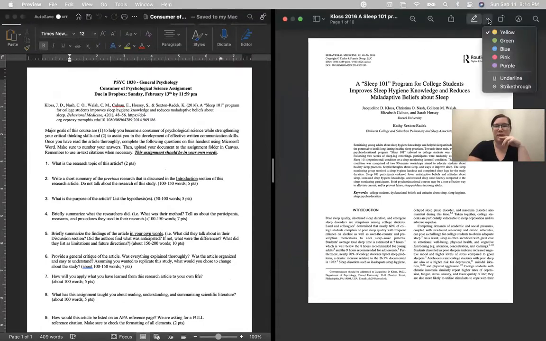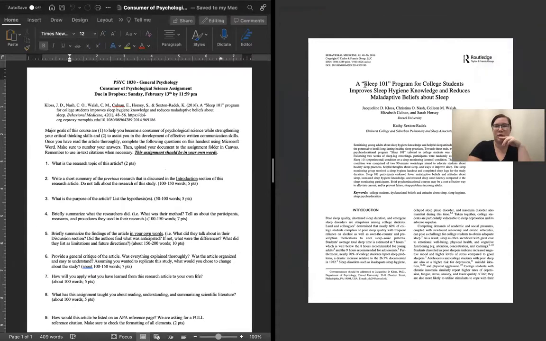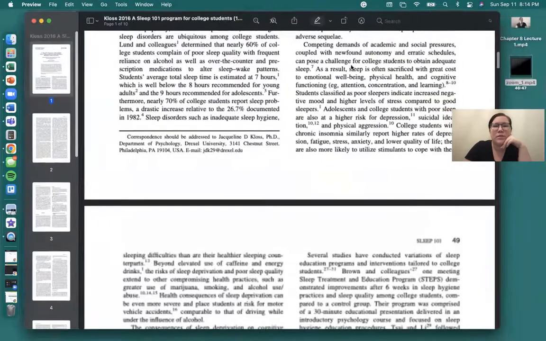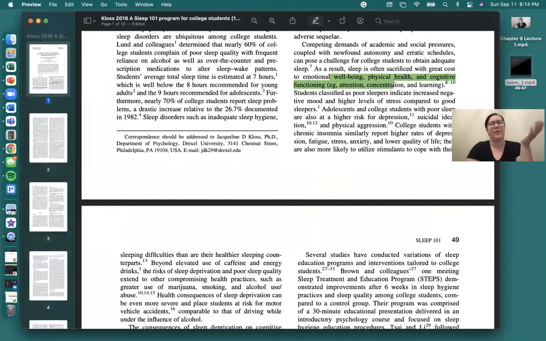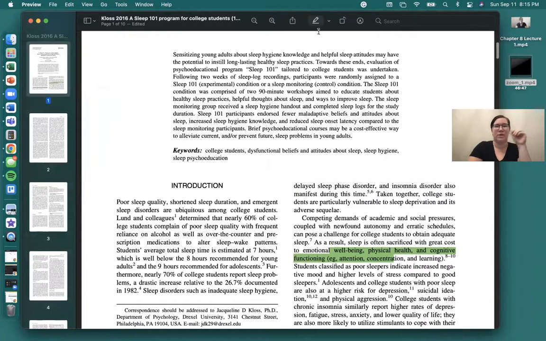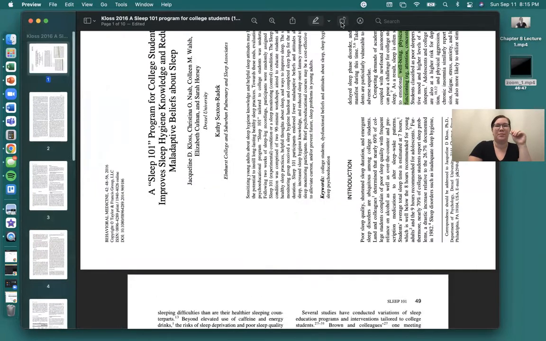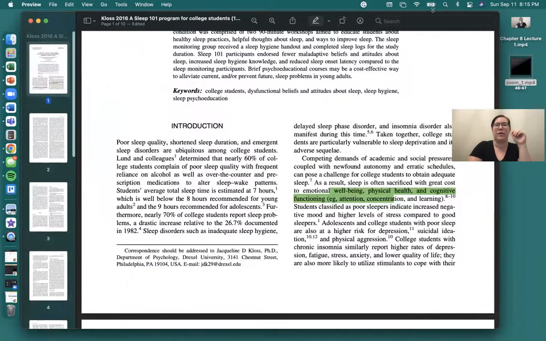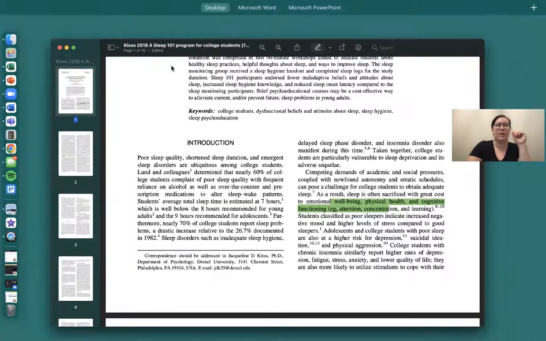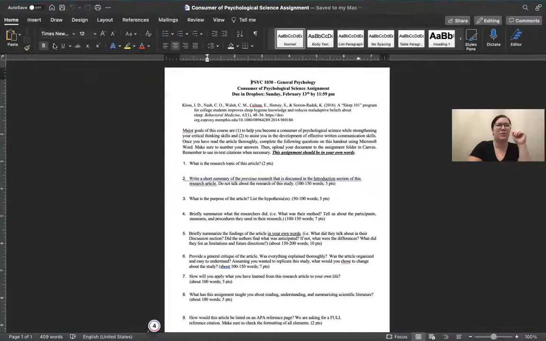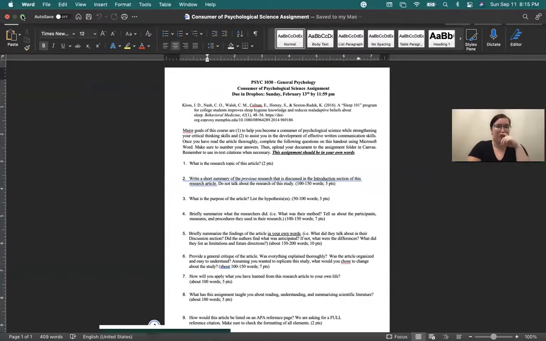It's not letting me highlight for some reason. Let me take it out of here. There we go. It didn't like it when it was in split view, so I'm not going to do that. But you want it on a viewer so you can highlight specific information. Let me pull the Word document back up. We're just not going to have it in split view.